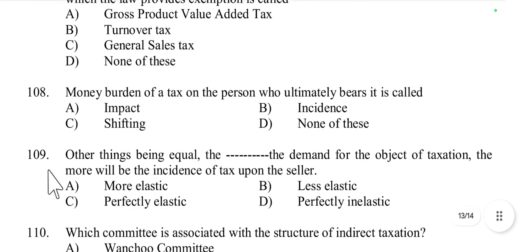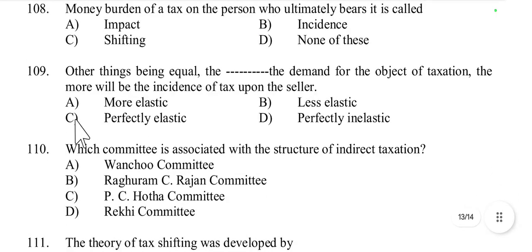Then question number 108, the money burden of a tax on the person who ultimately bears it is called impact, incidence, or shifting. It is called as incidence. Ultimate or final burden is called incidence. Initial burden is impact, and final burden is incidence. Incidence of a tax refers to the ultimate burden, who finally pays the tax, and impact is on whom the tax is initially levied, and shifting refers to the transferring of the tax burden. So option B is the right answer.